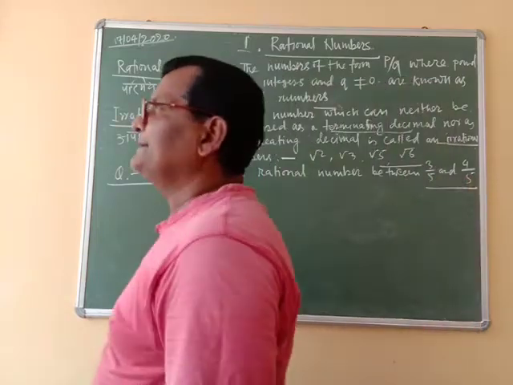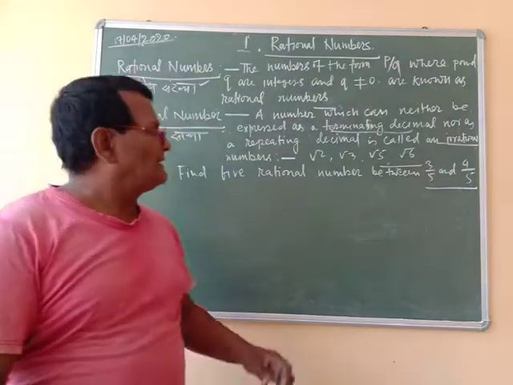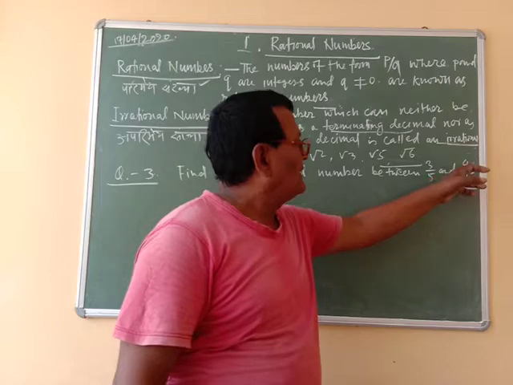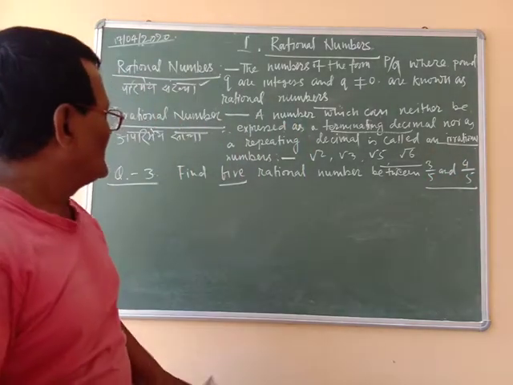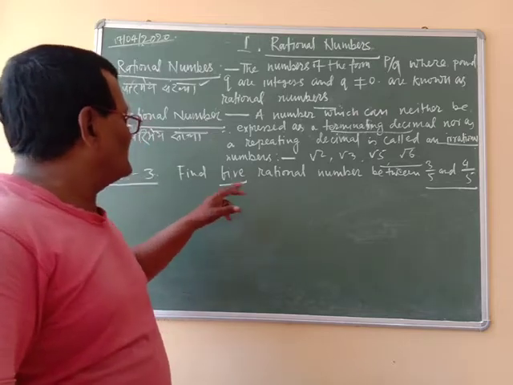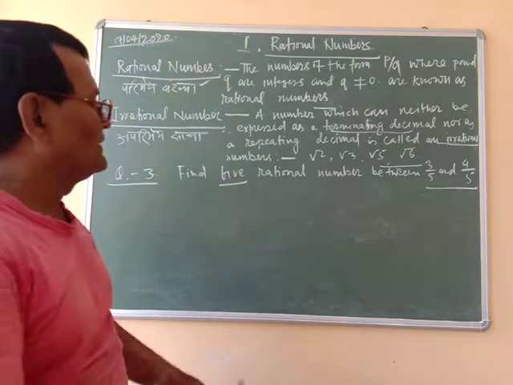If you have to find rational numbers between two given numbers, 3 by 5 and 4 by 5, here the required number of rational numbers is 5. So 5 plus 1.